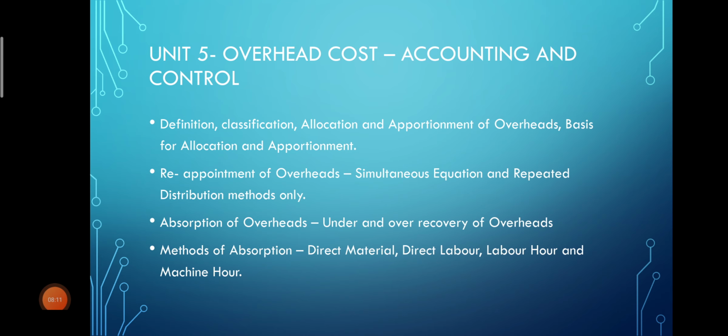Even from this unit you will have 5 marks problems as well as a 15 marks problem for your exam. So this is the total syllabus of elements of costing. Your total paper for elements of costing will be of 100 marks, wherein 80 marks will be in writing and 20 marks will be given based on your internal assessment.